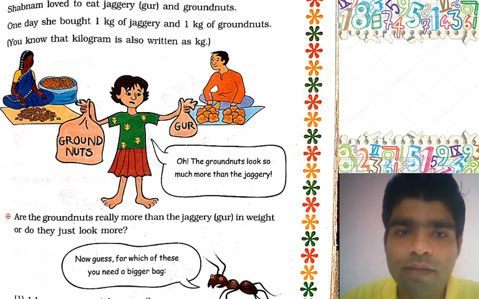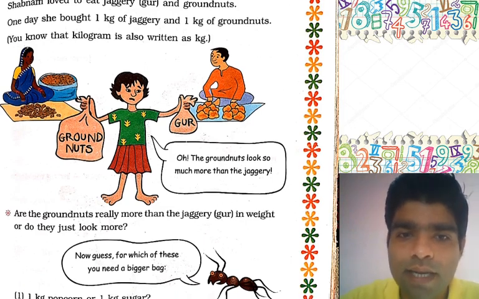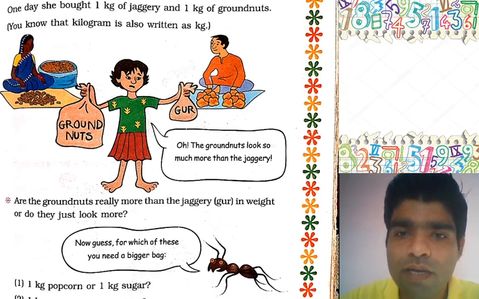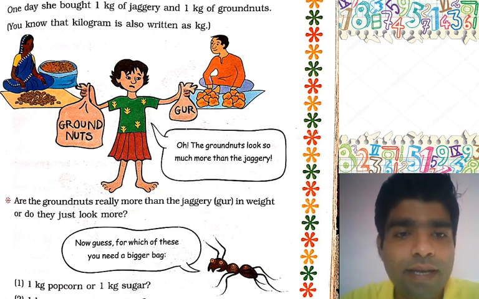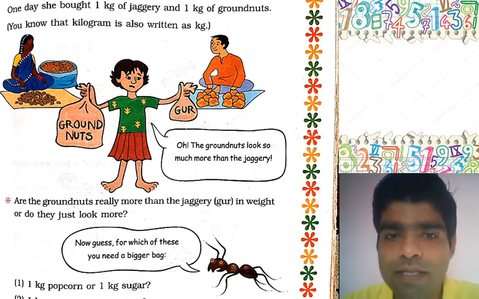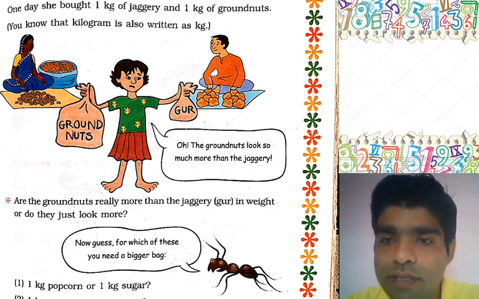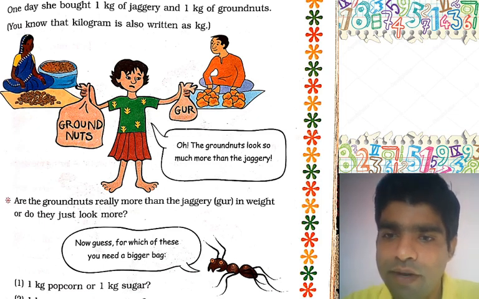Now, next one. Are the groundnuts really more than the jaggery gur in weight, or do they just look more? See the example carefully. No. Why? Because Shabnam purchased 1 kg of groundnuts and 1 kg of gur. Both weights are the same, 1 kg.